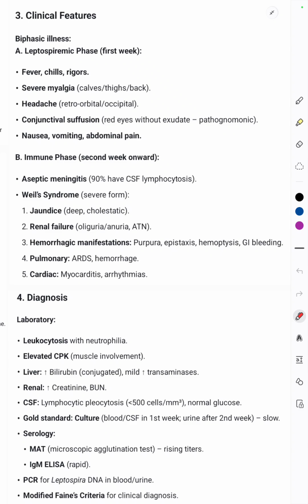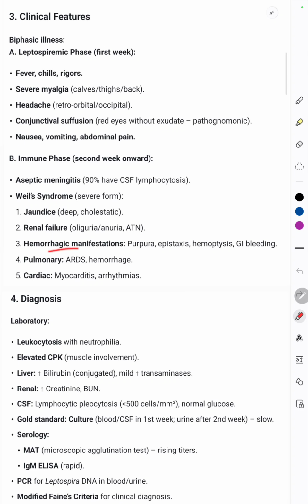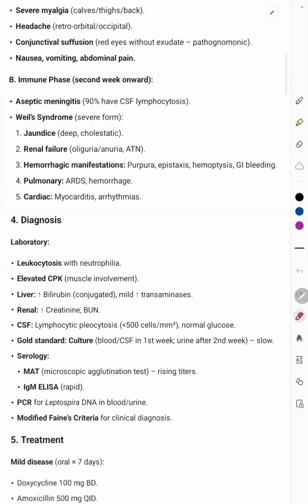Here aseptic meningitis can be present, and Weil's syndrome. So Weil's syndrome is a hepatorenal syndrome where jaundice will be seen because of acute hepatitis. Renal, it will lead to renal failure. Then hemorrhagic manifestations can be present in the form of petechiae, purpura, epistaxis, hemoptysis, and pulmonary, it can lead to ARDS, and cardiac, it can lead to myocarditis. So multiple organs are getting affected.